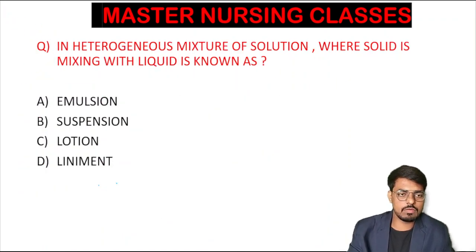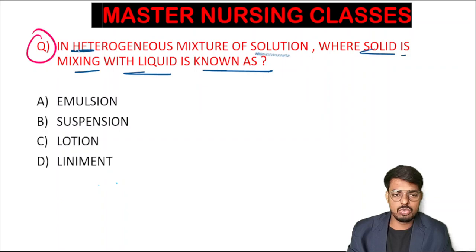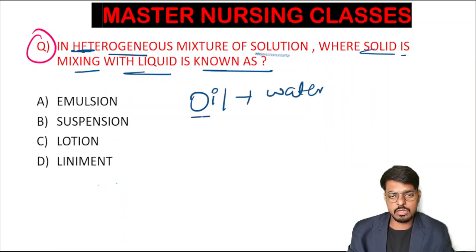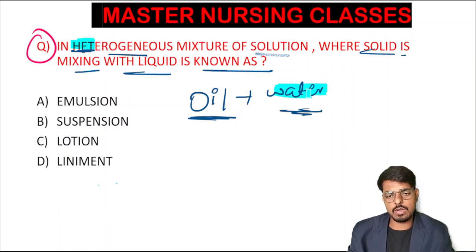Okay, here is the next question for the day. This one is a very simple question: a heterogeneous mixture of a solution, where solid is mixing with liquid, is known as what? Heterogeneous means two different kinds of components we are mixing, like oil plus water, where the oil is also a liquid and water is also a liquid. Homogeneous solution means water plus water, oil plus oil.